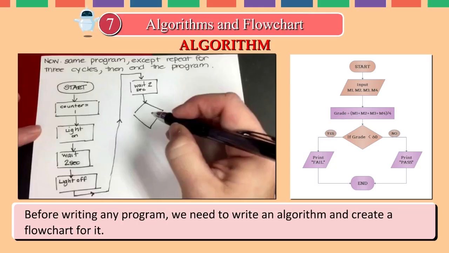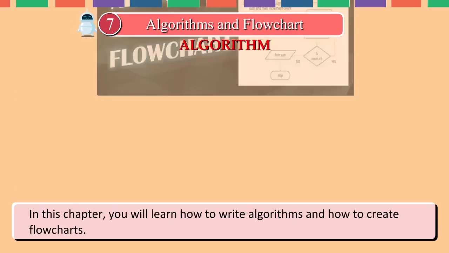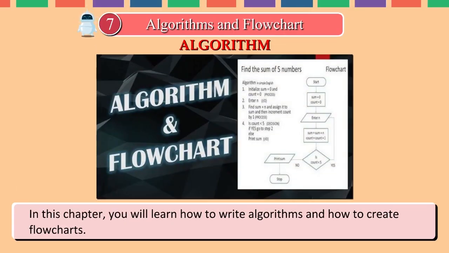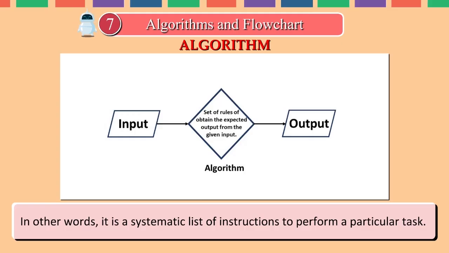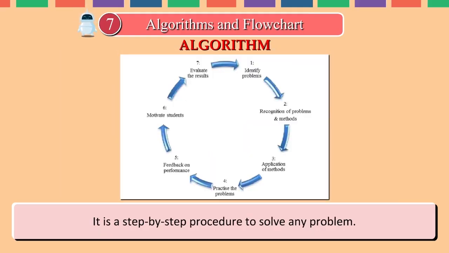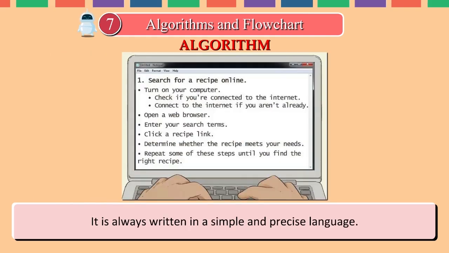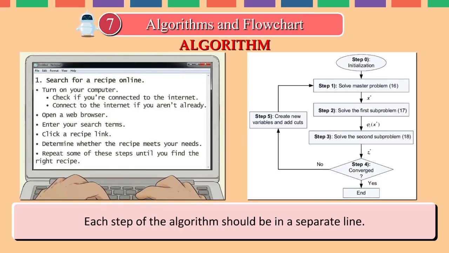Before writing any program, we need to write an algorithm and create a flowchart for it. In this chapter, you will learn how to write algorithms and how to create flowcharts. An algorithm is a set of steps in a sequential manner to solve a given problem. In other words, it is a systematic list of instructions to perform a particular task. It is a step-by-step procedure to solve any problem. It is always written in a simple and precise language. Each step of the algorithm should be in a separate line.